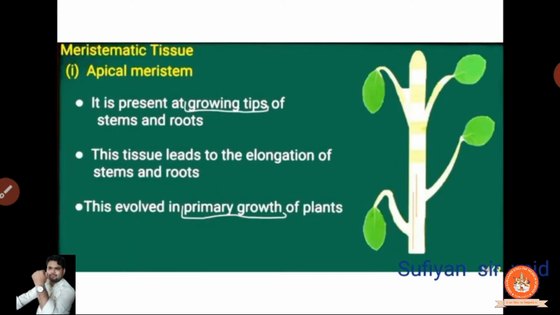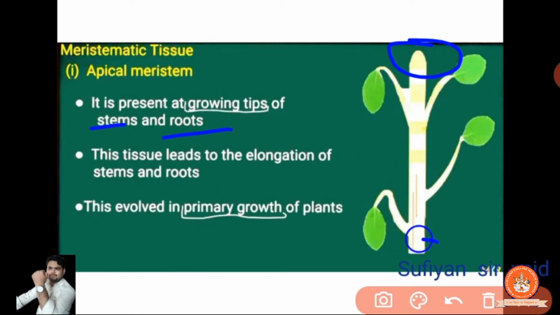Yeah. Now, what is apical? So, it is present at the growth tip of stem and root. Clear? It is present at growth. Growth means the plant portion that is a growing region. Clear? Growing tip. Tip means ending point. So, it is at the growth tip at this region, stem and the root. Clear? So this is the stem portion. ये पूरी stem है, इसमें भी ये tip है. Even when you observe the down below portion, there is a root, also there is a tip portion. They are always in growth.